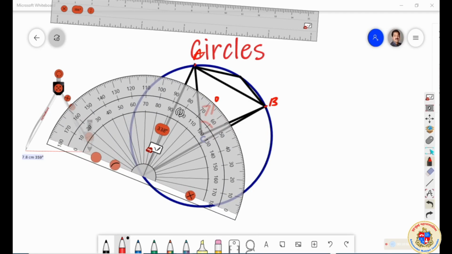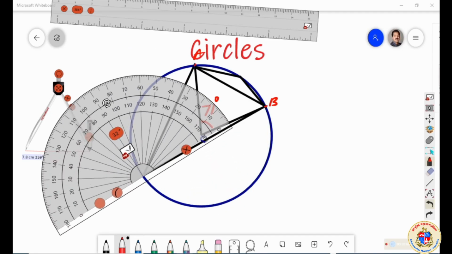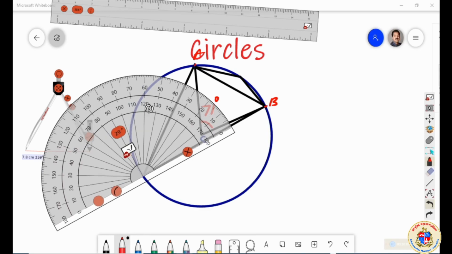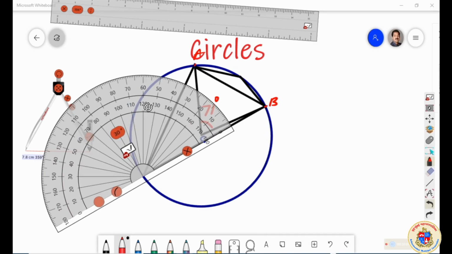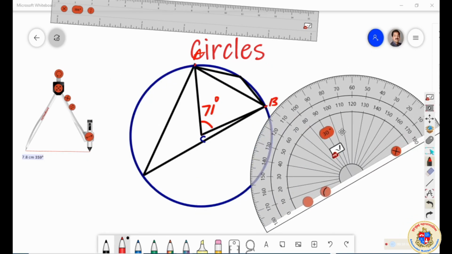You will also do this activity yourself, taking time. Let me keep the protractor properly. Okay, you got the measurement. It is almost 35 and 36 के बीच में है. So naturally it is 35.5 degree approximately.